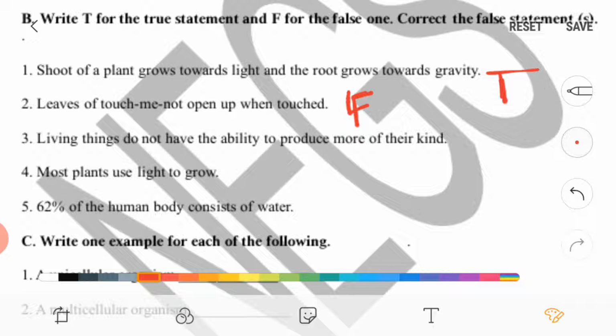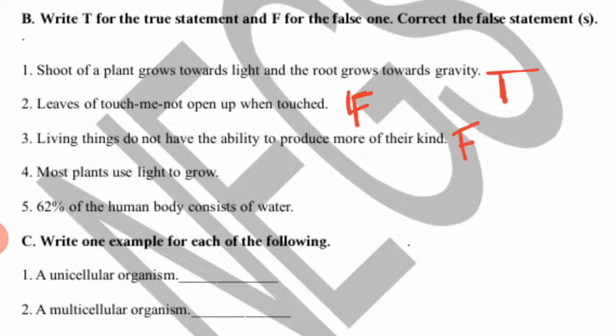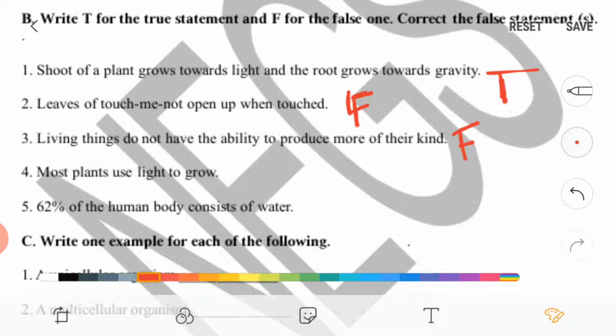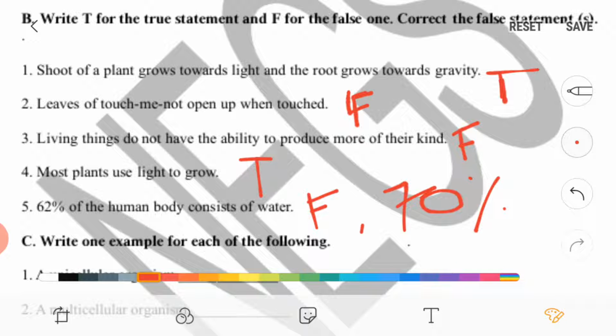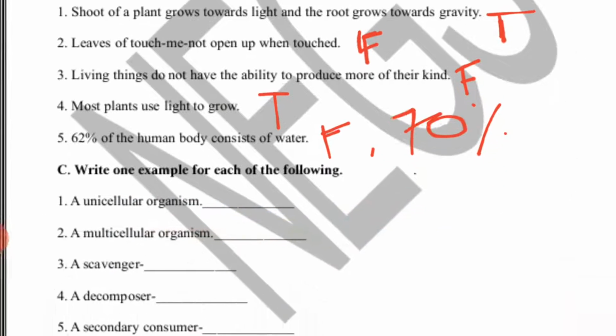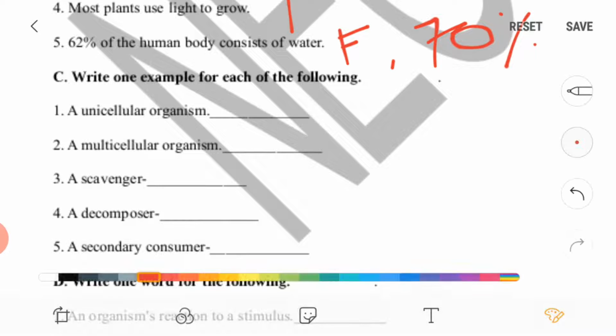Third one, living things do not have the ability to produce more of their kind, so it is false, because living things have the ability to produce more of their kind. Fourth one, most plants use light to grow, it is true. Fifth one, 62% of the human body consists of water, sorry, this is wrong. And how many percent of water? 70%.